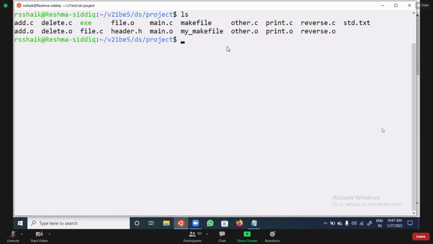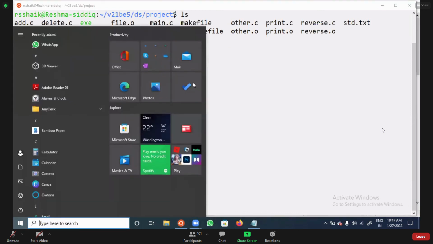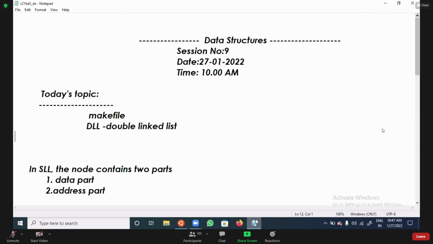Now we'll see. If you have no doubt, then we'll move forward with the next topic. The topic is double linked list, DLL. If you have any doubt, we'll discuss. If no doubt, we'll move forward with this.